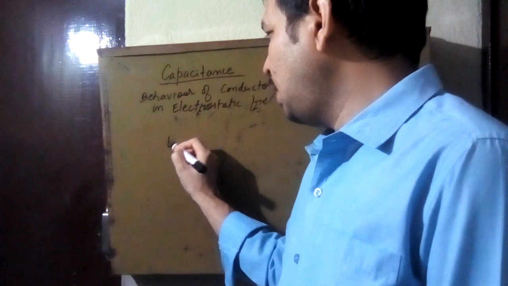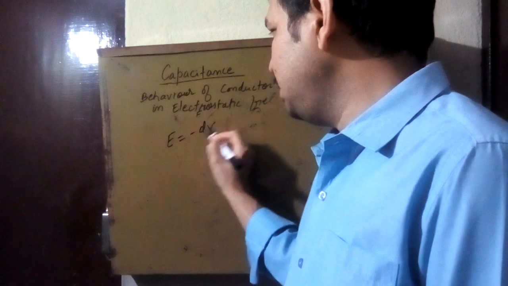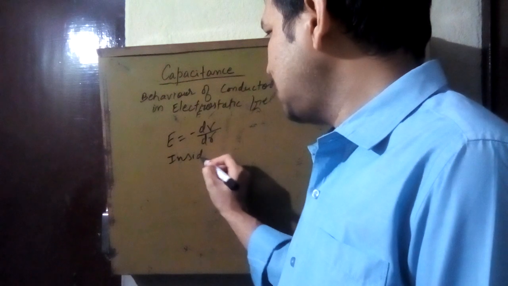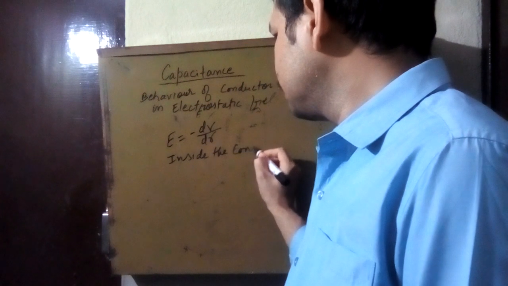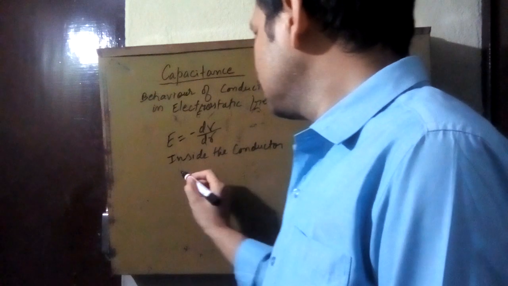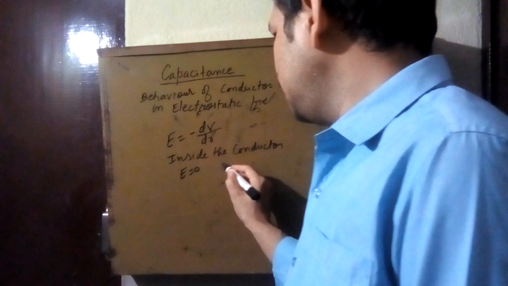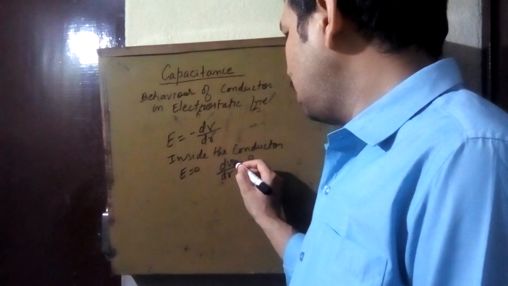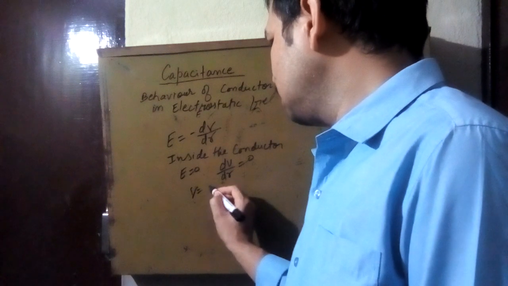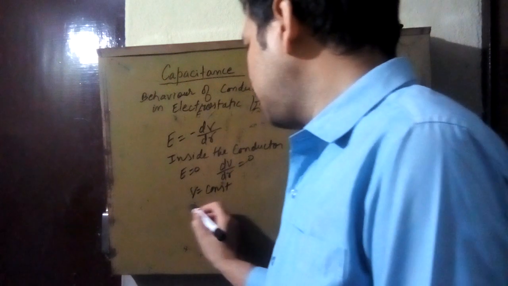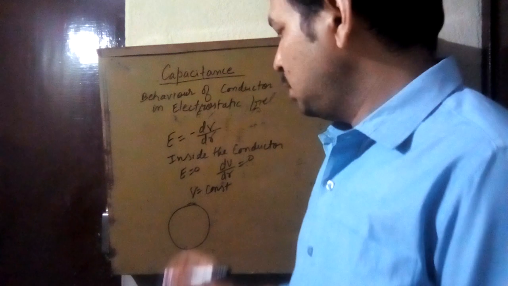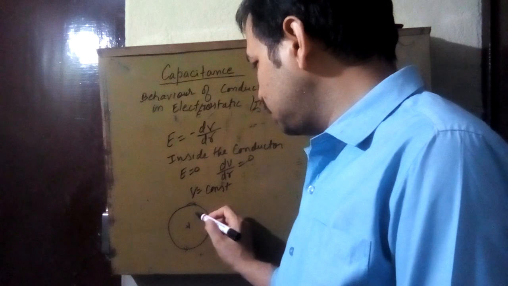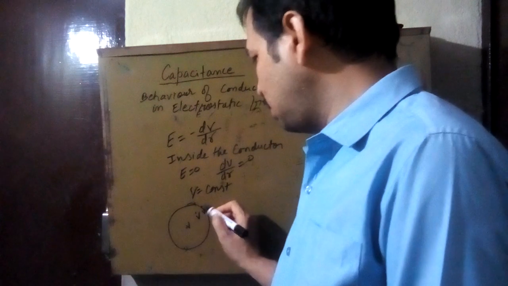We have learned the formula E is equal to minus dV by dr. Now inside the conductor, E is 0. This means dV by dr is equal to 0. So d by dr of potential is 0, which means V is constant. Very important property. So if this is any charged spherical conductor, then the potential at this point is V, at this point also V, at this point also V.